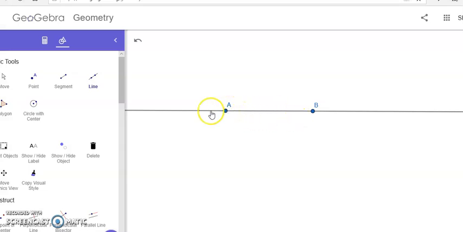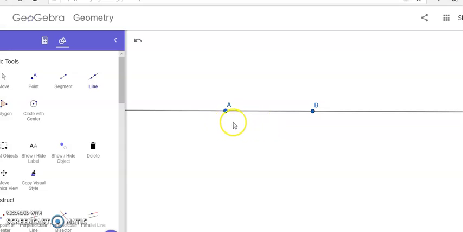First, it was a simple line, but now it is ended by 2 points, A and B. So the same line has now become a line segment. And Euclid called this line segment a terminated line.